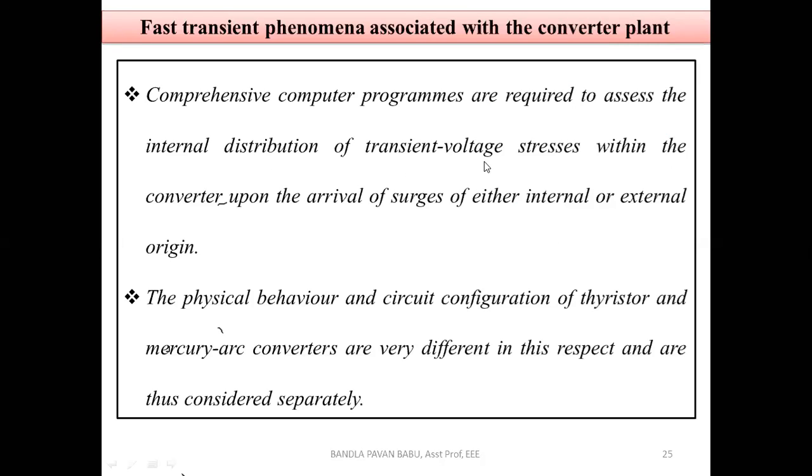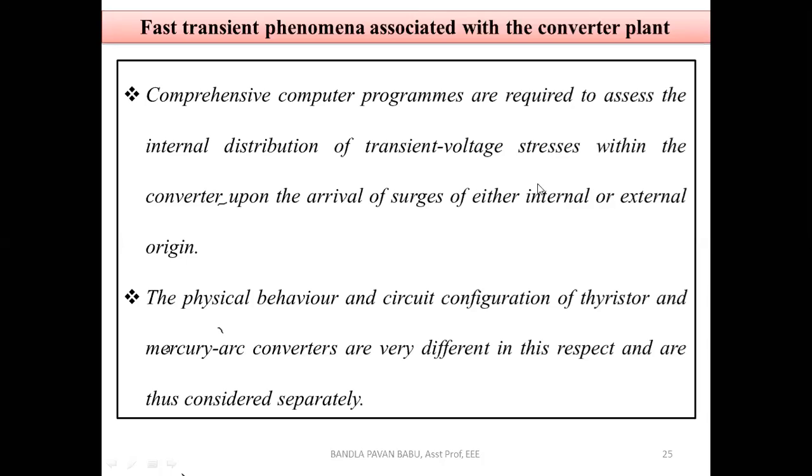All these are transient voltage stresses, because in the sense each switch is operating under high operating voltage. If these types of surges are allowed in the switch in the line, they are going to be added to these voltages which are under stress. Stress in the sense, suppose the switch is in the blocking state, it is operating under high operating voltages.